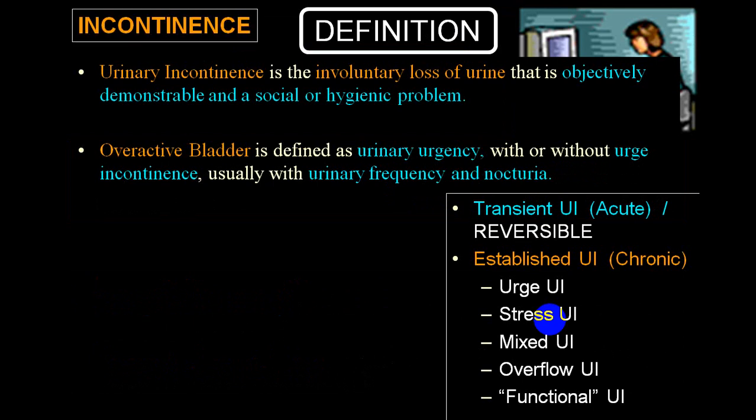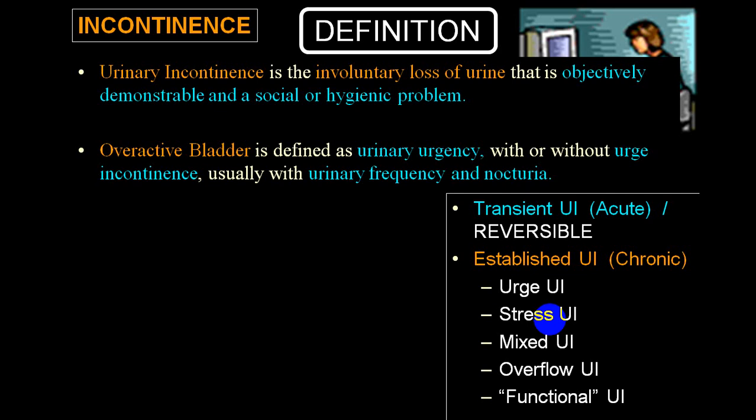Urinary incontinence. Urinary incontinence is involuntary loss of urine that is objectively demonstrable and a social or hygienic problem, while overactive bladder is defined as urinary urgency, urinary frequency, nocturia with or without urge incontinence. Incontinence can be reversible or transient.